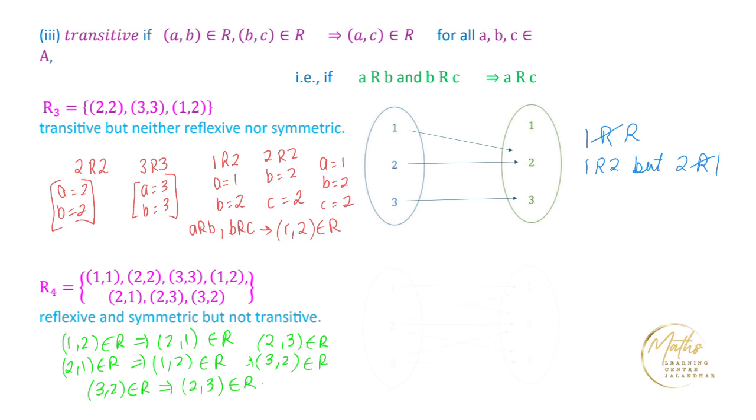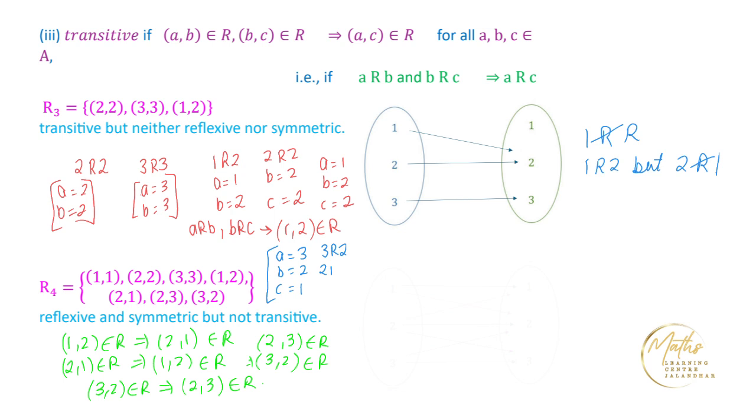Why? Because we can find elements over here. Suppose I consider A equal to 3, B equal to 2, and C equal to 1. I am talking about these three numbers. From this we have that 3 is related to 2, and further 2 is related to 1.